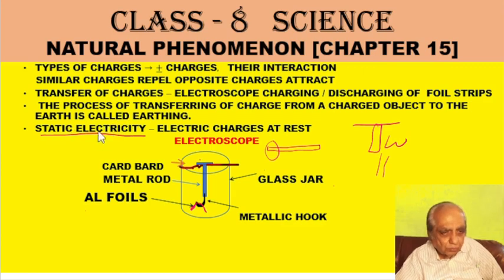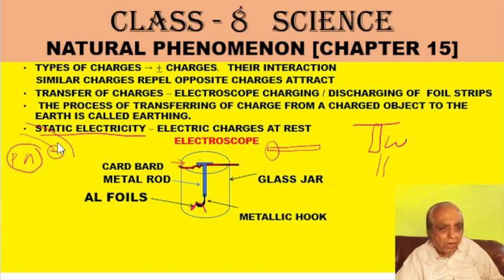Now all our matter is made up of atoms, and atoms have protons and neutrons in a small space called the nucleus, and around the nucleus we have electrons which are rotating in various orbits. So this is positive, this is negative. When we rub two materials, electrons from the material which has less affinity with the nucleus get removed and carried away to the other material.